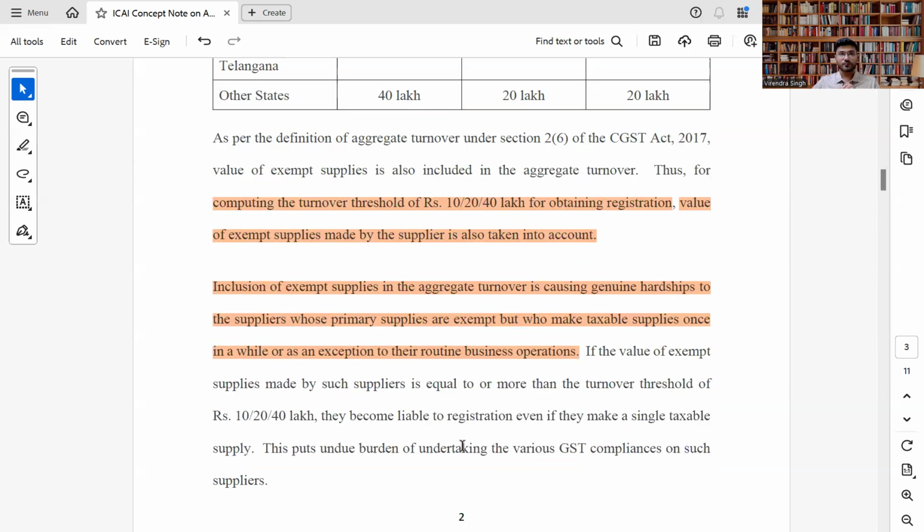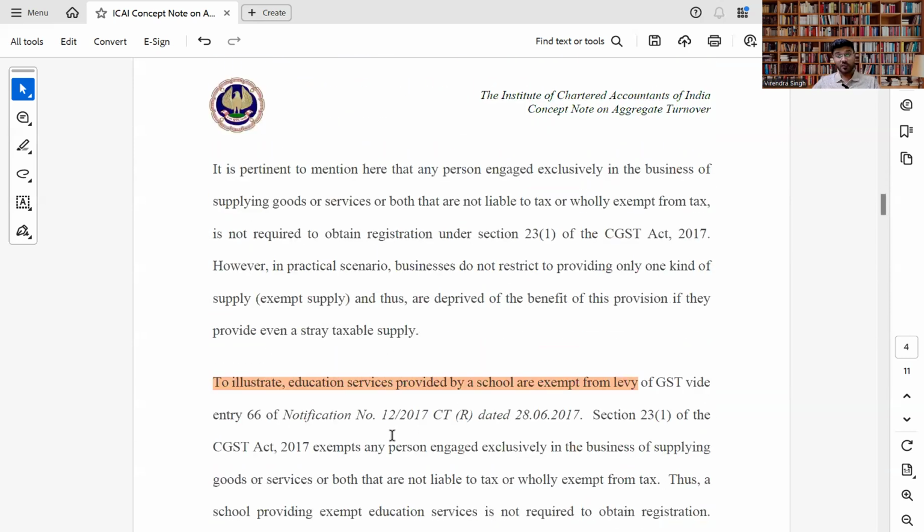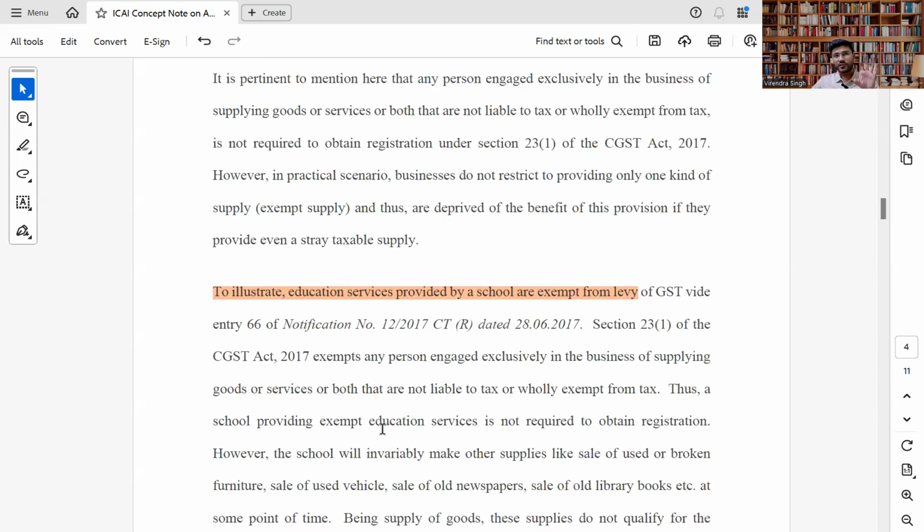To illustrate, ICAI has given an example. For example, education service provided by schools is exempt from levy of GST. Like, if schools are providing education service, these services are exempted from GST. But in the same way, we should not understand that if a private coaching is providing services, those services are also exempt; those services are taxable. So here, schools are providing education service, which is totally exempted. It is their main business, their routine supply.